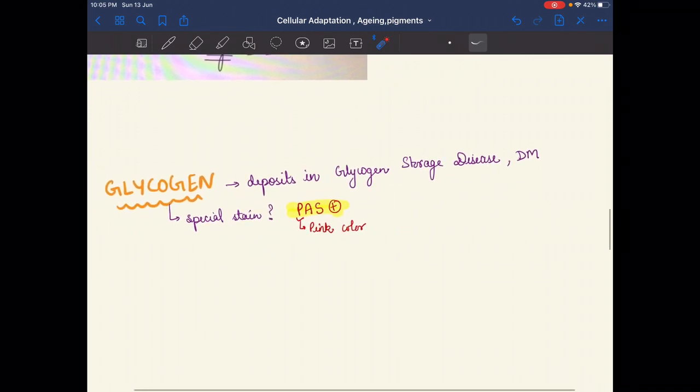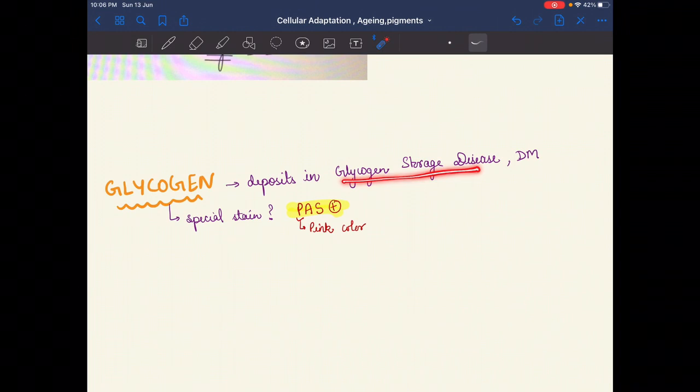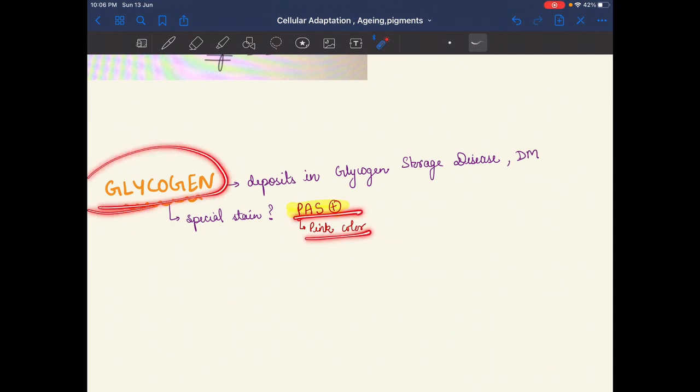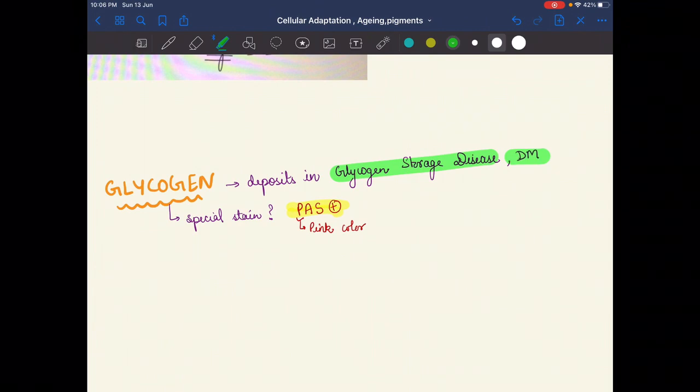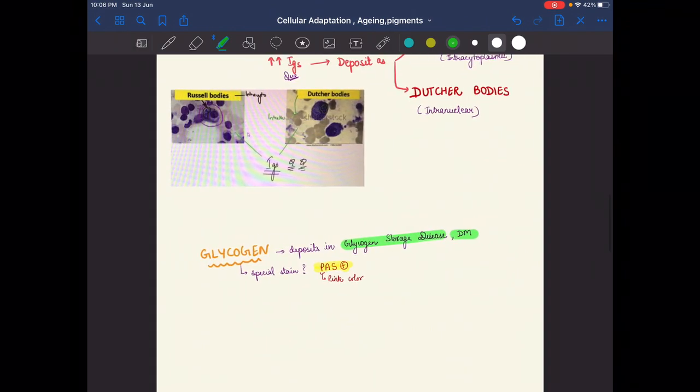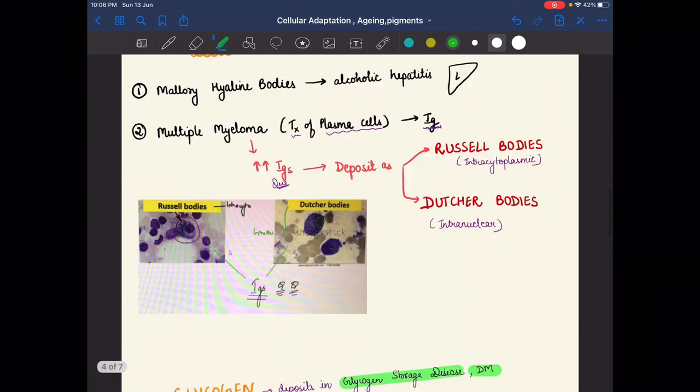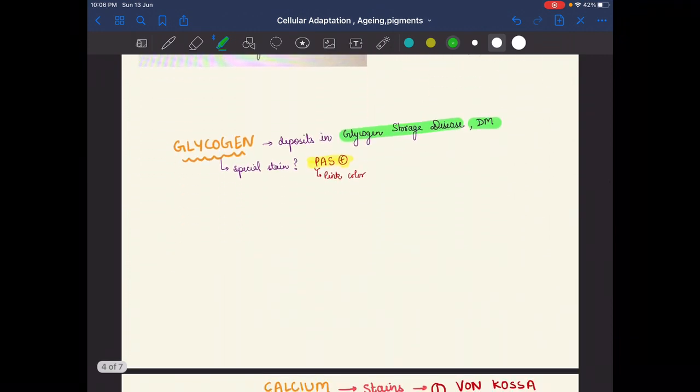Next is glycogen. Glycogen deposit is seen in glycogen storage disease, or we can say in diabetes mellitus patients glycogen storage will occur. The special stain for glycogen is PAS positive stain, and that will show a pink color. So PAS positive pink color will be seen in glycogen storage disease and diabetes mellitus. So this is about glycogen and this is about protein. We covered protein, glycogen and pigments.